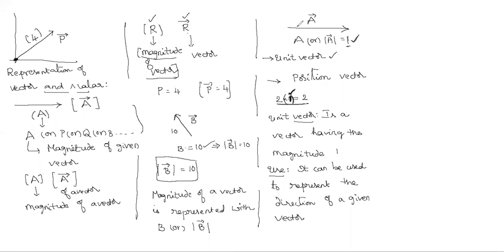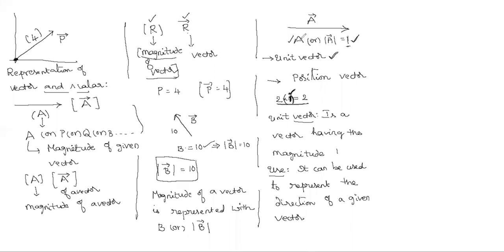Suppose this is a vector, a bar. For this, who will give the magnitude? Magnitude will be given by a or mod a. And who will give the direction of this vector? Direction is given by the unit vector. Is it clear? For a given vector a bar, who will give the magnitude?